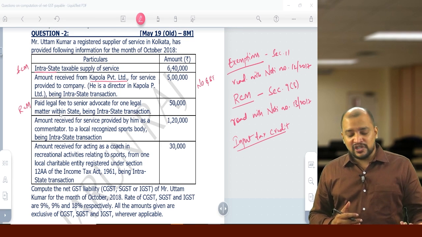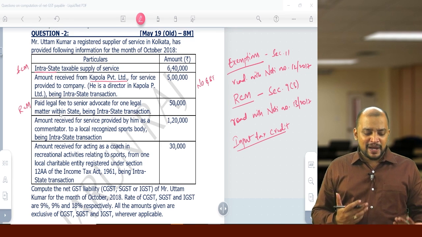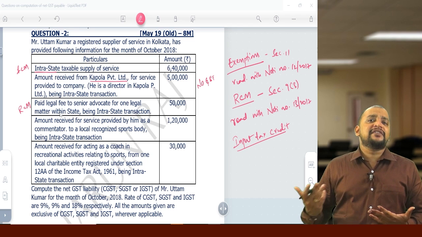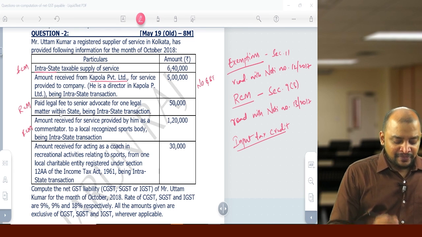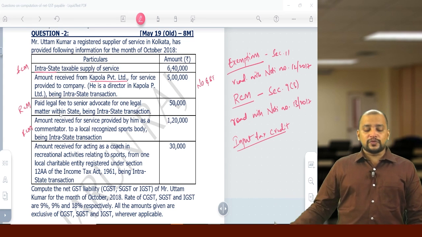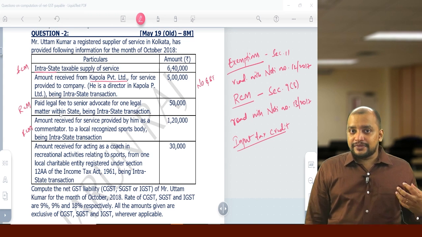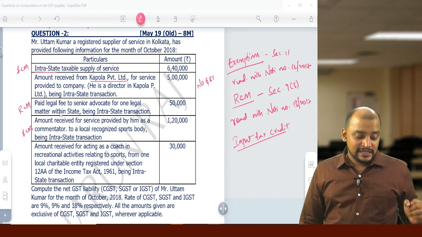And who will pay GST in this case? GST payable by supplier only. We don't have it in RCM. So therefore, it will be coming under FCM, and this is their outward supply. Amount received means they are providing the services.